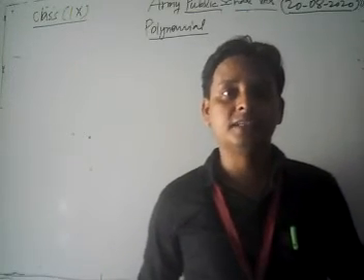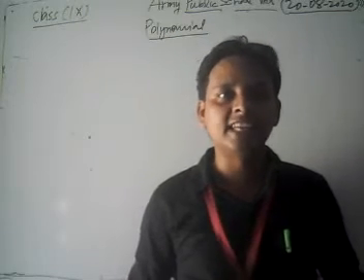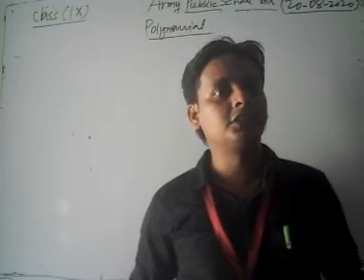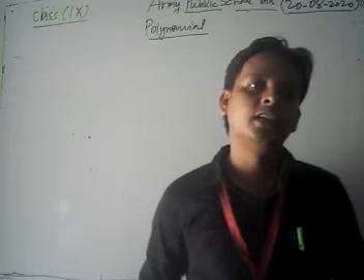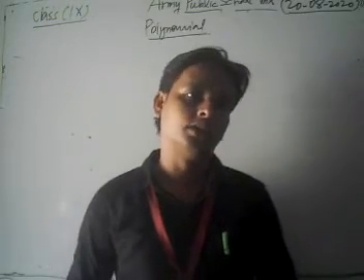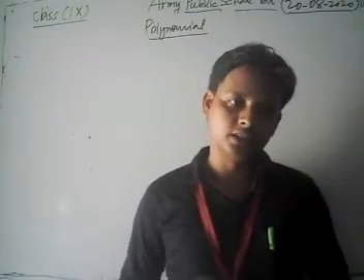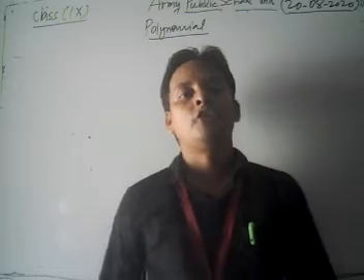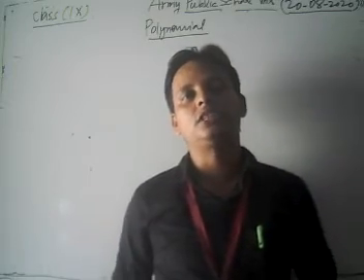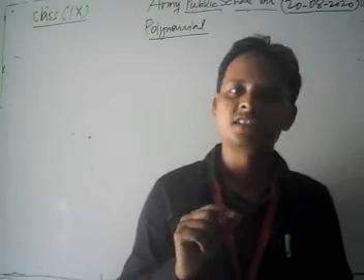We also discussed the measure of central tendency. In that section we discussed the mean of discrete frequency distribution, mean of ungrouped data, the median for ungrouped data, and the mode, and that chapter was completed in the previous class. Now dear students, we have completed all the chapters of your class 9 maths syllabus.